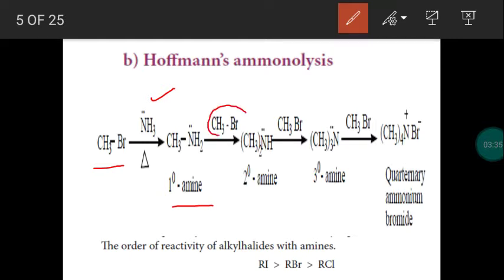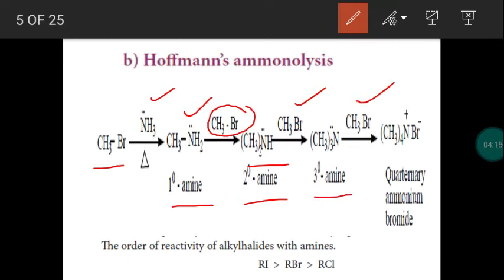Now in this alkyl halide, bromine will have a negative charge, Br minus, and the methyl group will have a positive charge like a carbocation. So this primary amine, methylamine, will act as a nucleophile and attack the CH3 group of alkyl halide. So it forms a secondary amine. Addition of alkyl halide with primary amine will give you secondary amine, called dimethylamine. Then dimethylamine will combine with one more molecule of alkyl halide. The same nucleophilic substitution reaction will be there, so we get tertiary amine, trimethylamine.